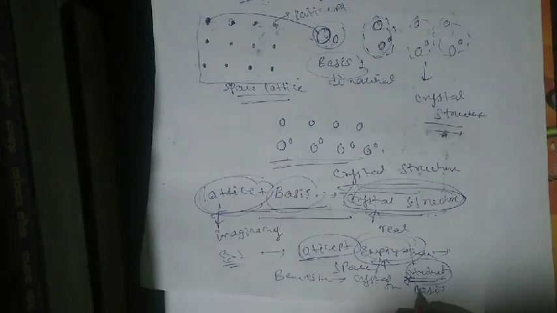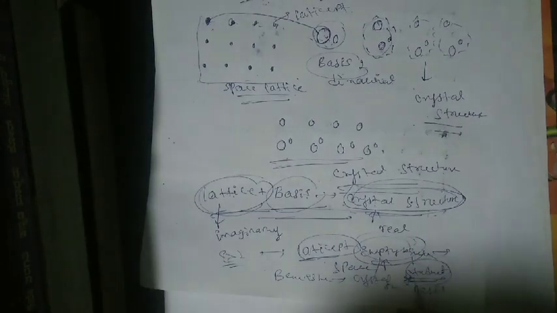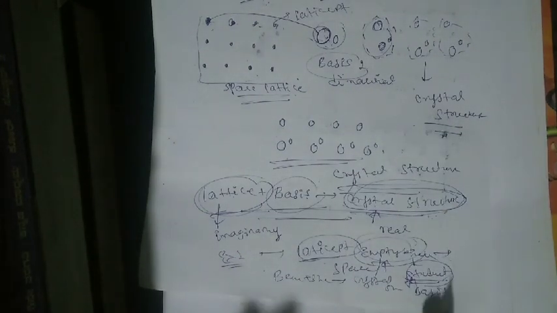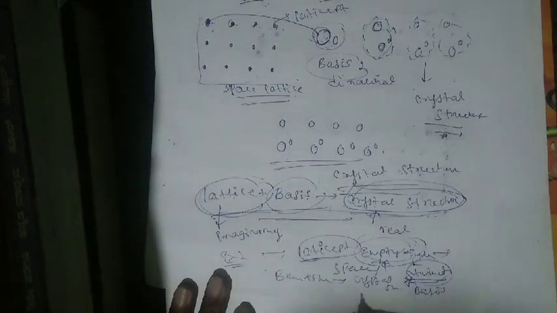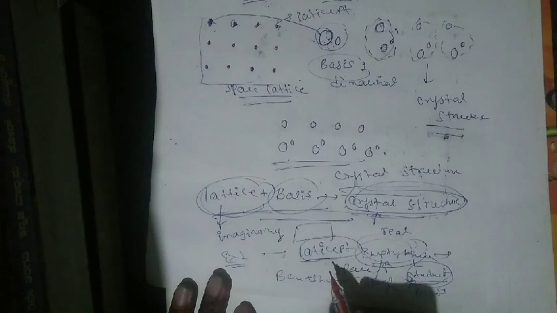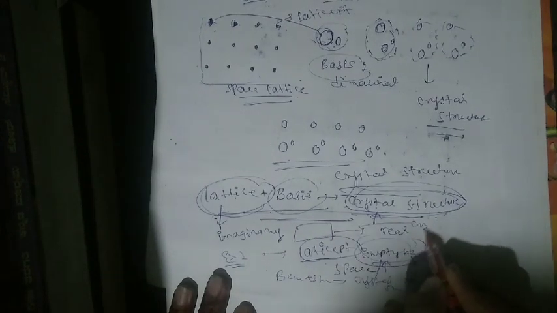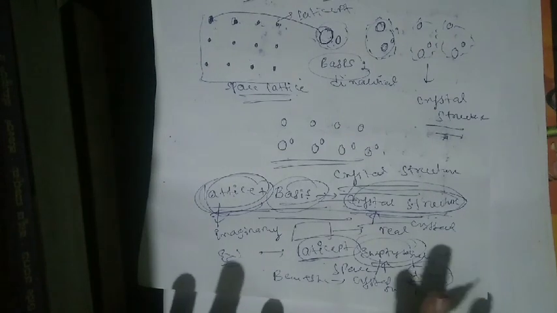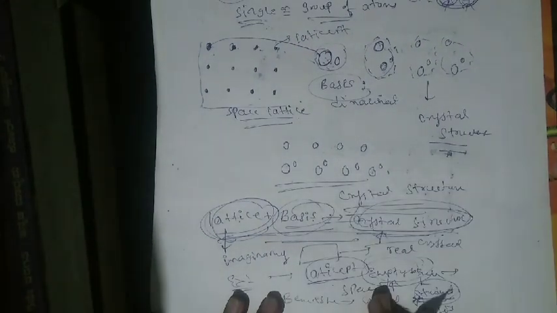Okay, so in our classroom there are so many empty benches, then they are occupied by the students. So the whole classroom is fully occupied. That addition is called the what? The fully occupied benches are the crystal structure. Okay, so the addition of lattice and basis forms the crystal structure. So it is all about the crystal structure, basis and space lattice. So I hope all are understood. Okay, thank you guys.